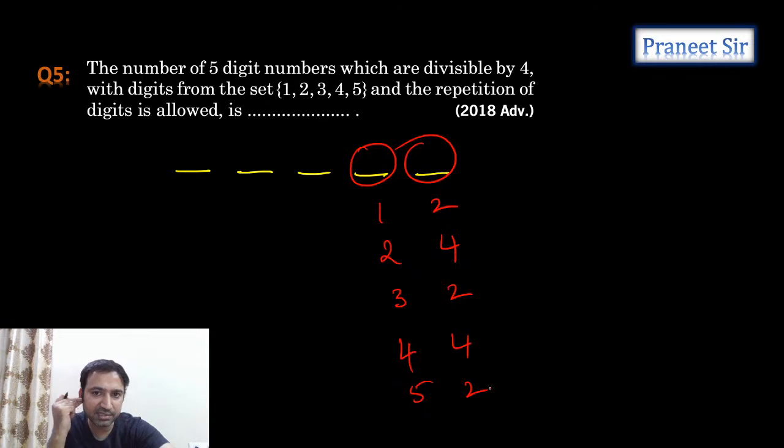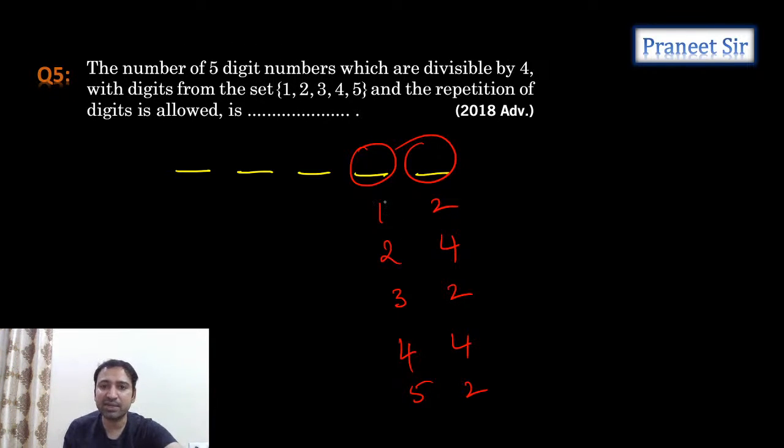Any other possibilities, guys? What is the answer, Charan? 625, correct. 625 is correct. 1, 2 we have, 2, 4 we have, 3, 2 we have, 4, 4 we have. Any other possibilities, guys? That's it, right? 2, 4, 3, 2, 4, 4, and 5, 2. That's it. These are the possibilities we are having.